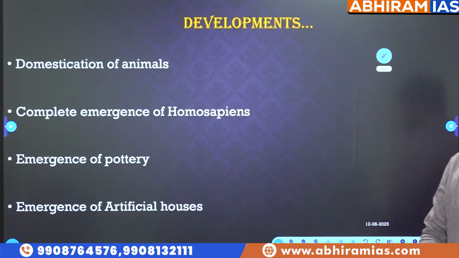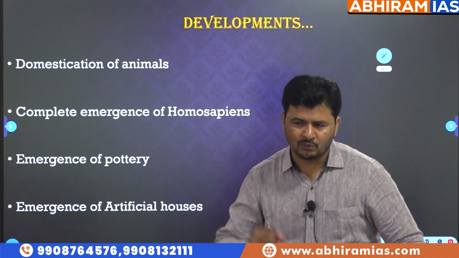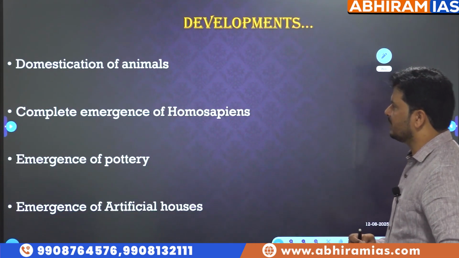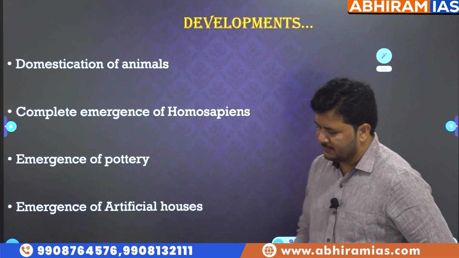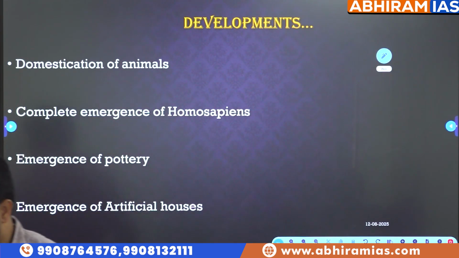Now, that is developments. First we discuss developments followed by important sites. Okay, proforma, very easy. Developments. To begin with, domestication of animals. As far as developments are concerned, you shall understand the developments and you shall write and cross check with previous developments. What are the previous developments? We might have learnt as part of Paleolithic cultures, right? Cross check them here. So start with domestication of animals.